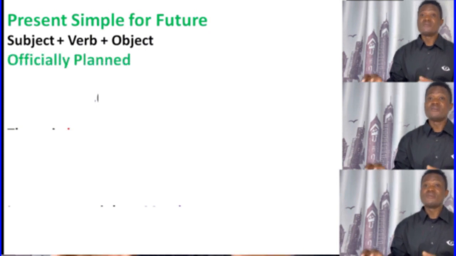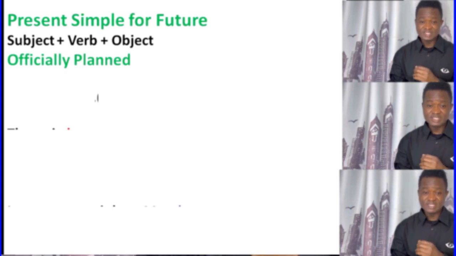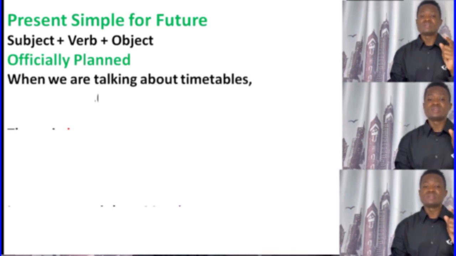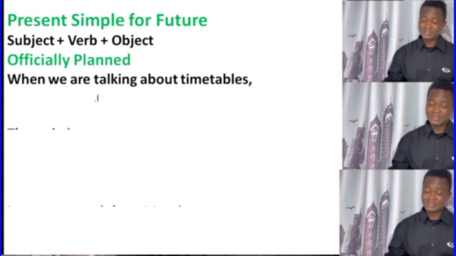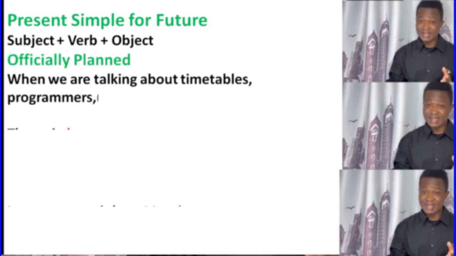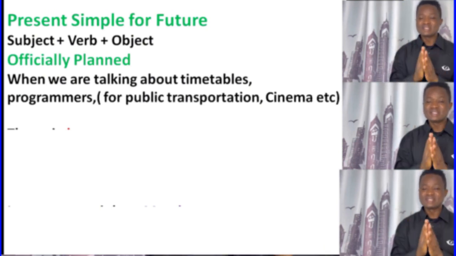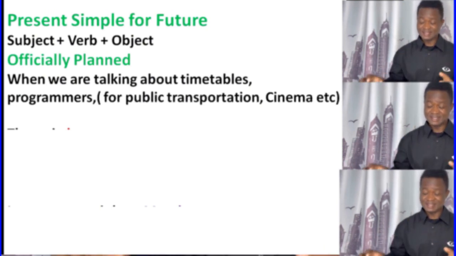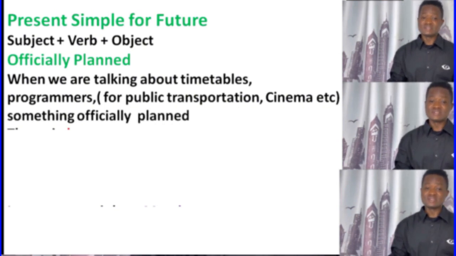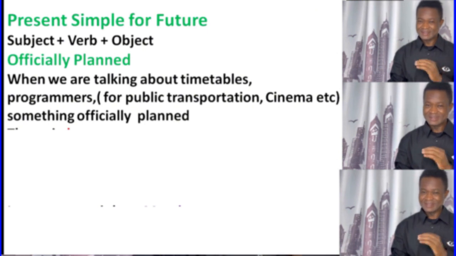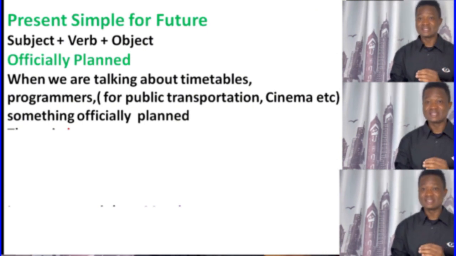So we use it for what? Official plans. Something to be planned officially. So when we are talking about timetables, we use the present simple. Timetables, programs, like timetables for public transportation or cinemas, etc. There we use the present simple to talk about the future. Something that is officially planned, we use the present simple to talk about the future.